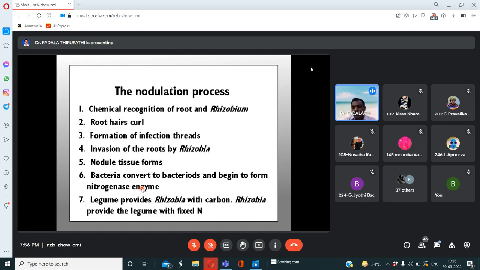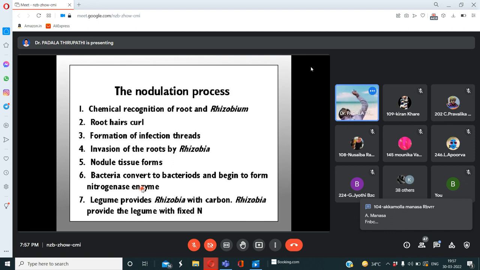At the same time, rhizobium provides the legume with nitrogen. So nitrogen is provided by rhizobium and carbon is provided by legume plants. Are you following or not?